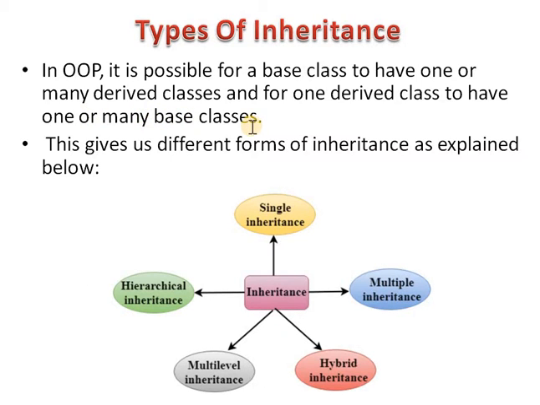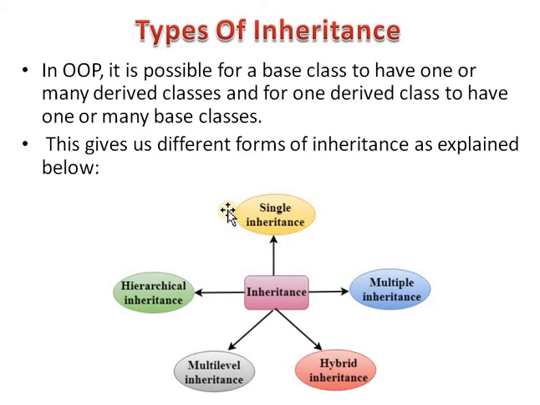Depending on that number, the different types of inheritance are formed. This gives us different forms of inheritance that are single inheritance, multiple inheritance, hybrid inheritance, multi-level inheritance, and hierarchical inheritance. These are the different types of inheritance present in C++.